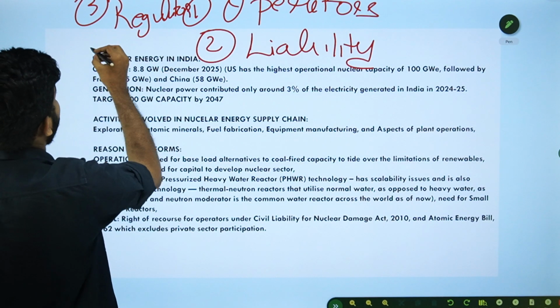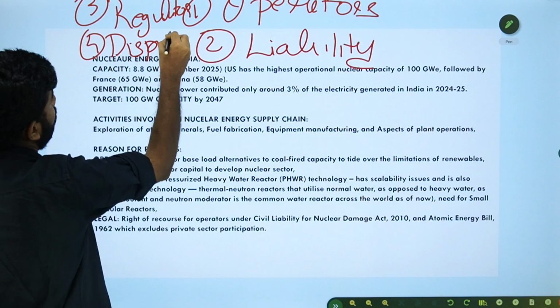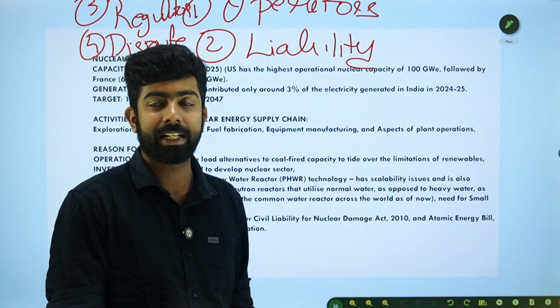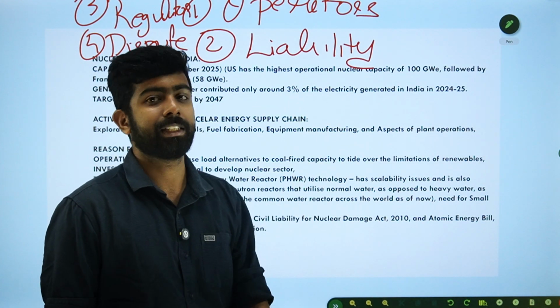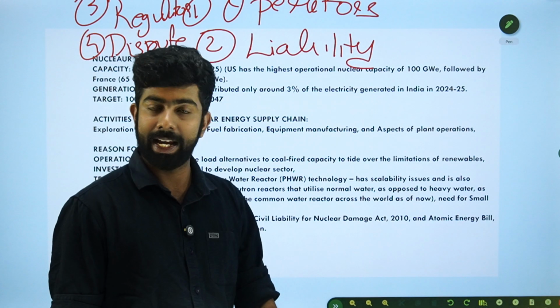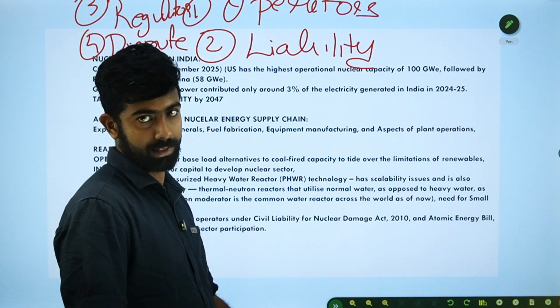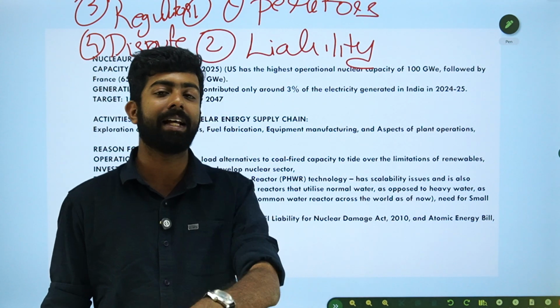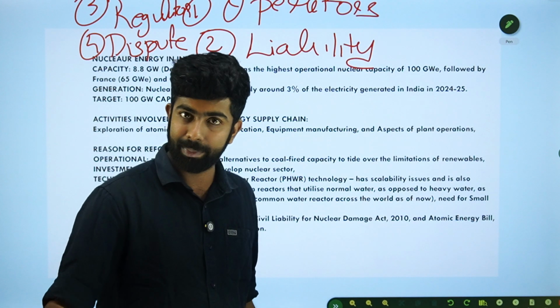And then disputes. Dispute settlement in the earlier nuclear energy regime was through general courts. If you had any problem, you went to a general court. But the Shanti Act creates dedicated atomic energy redress advisory councils, as well as appellate mechanisms.